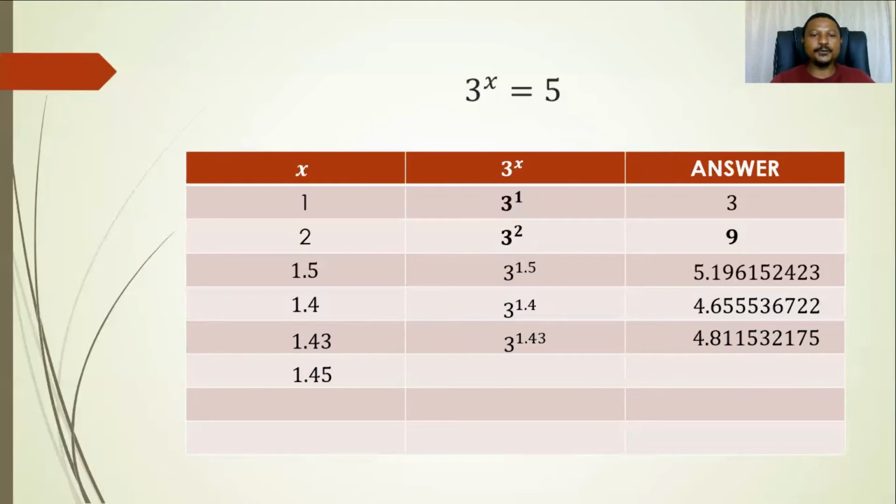If we still continue, maybe try 1,45. And then if we substitute that number there, we're having 3 to the power 1,45. Pressing that in our calculators, we get an even better number, 4,91842235, which is much, much better than all the previous estimations that we got already. 4,9 is very close to 5.